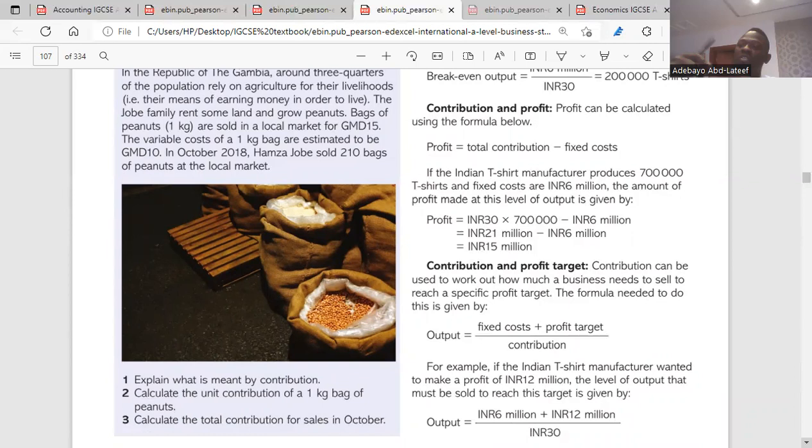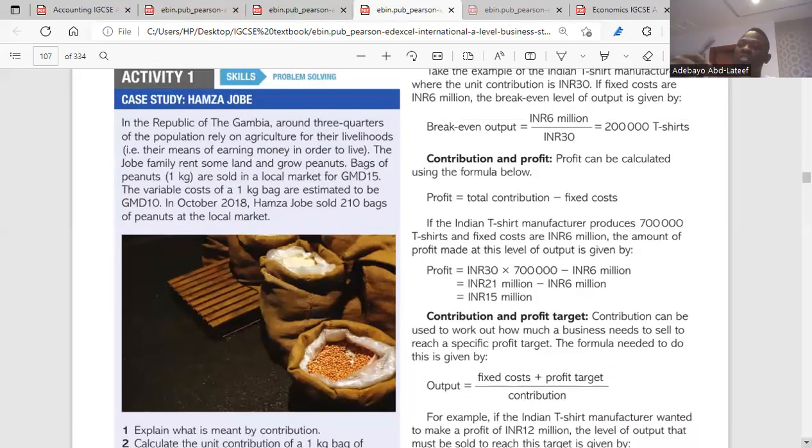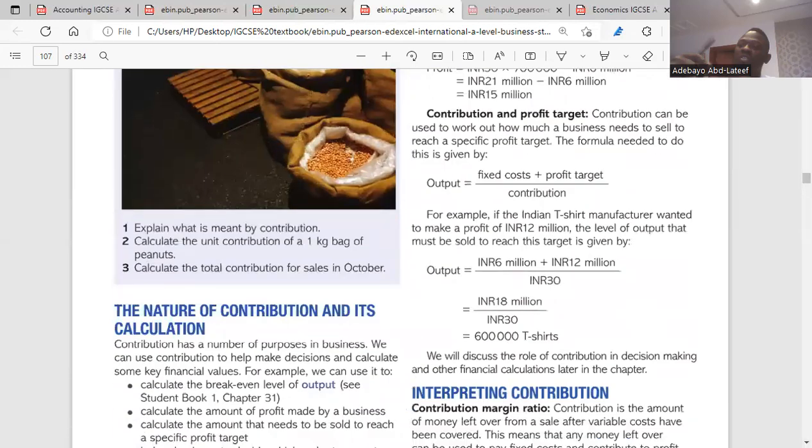So that means either you use unit contribution multiplied by number of units sold, or you use total revenue minus your total variable cost. You're going to get the same. Do you have any question about that? So that's all about contribution. Then we'll go to the nature of contribution and its calculation. But I have a question for you now. I will send it to you.